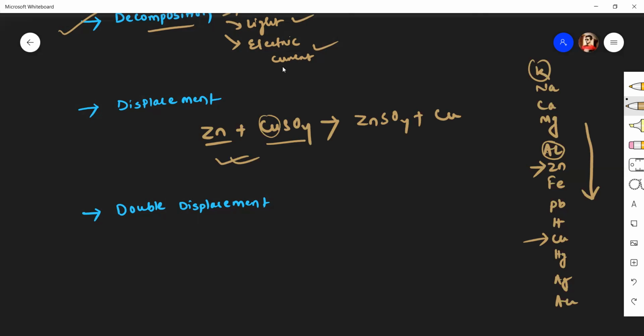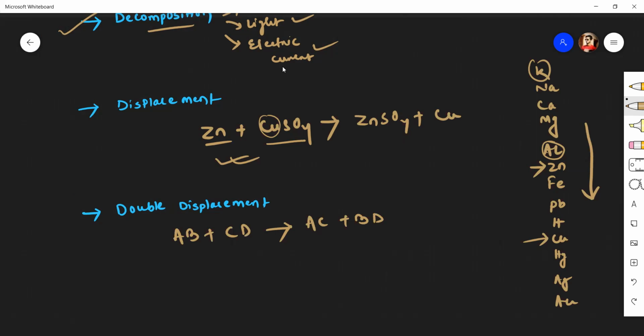So this type of reaction is called displacement reaction. And the last type of chemical reaction is called double decomposition reaction. What is a double decomposition reaction? The chemical reaction in which two compounds in a solution react to form new compounds by the mutual exchange of ions. You can say, for example, when AB reacts with CD to give AC plus BD.